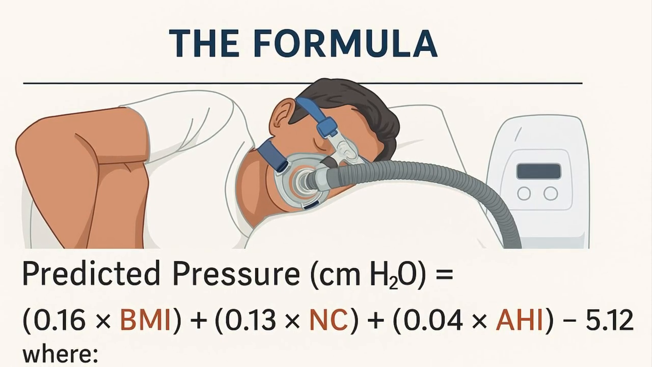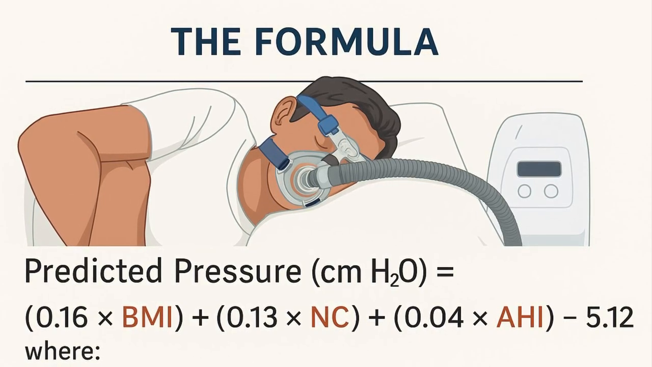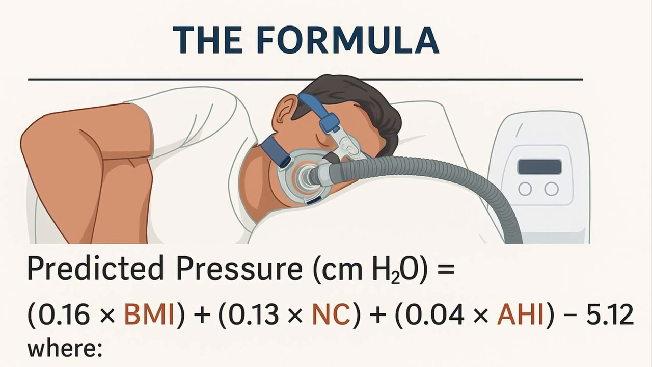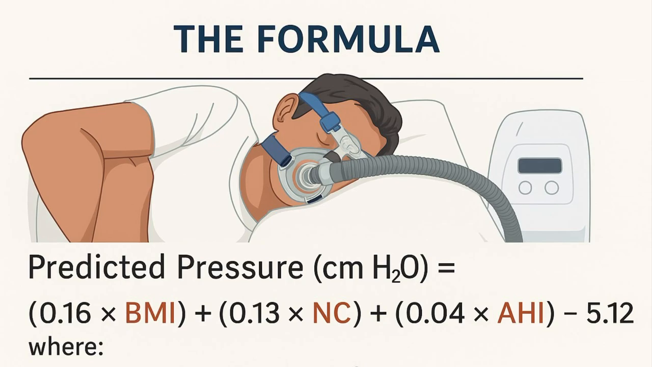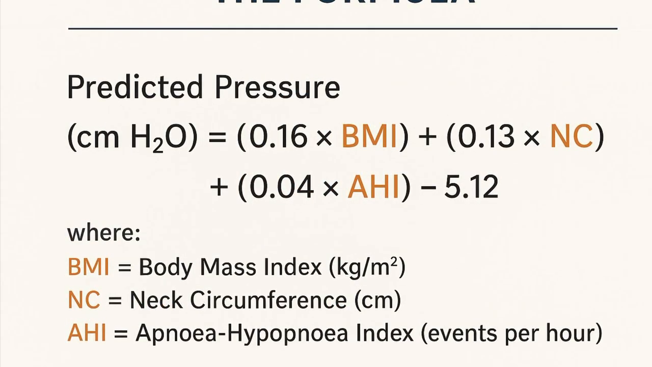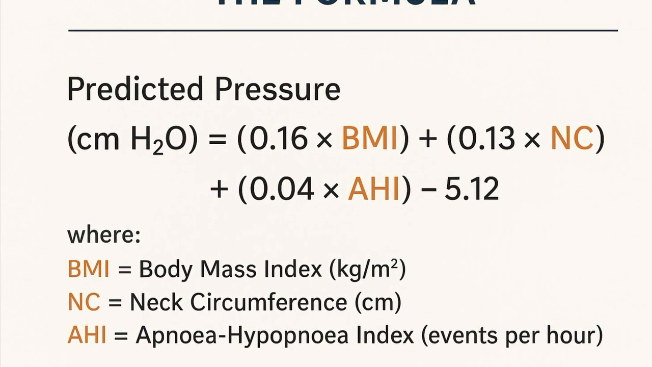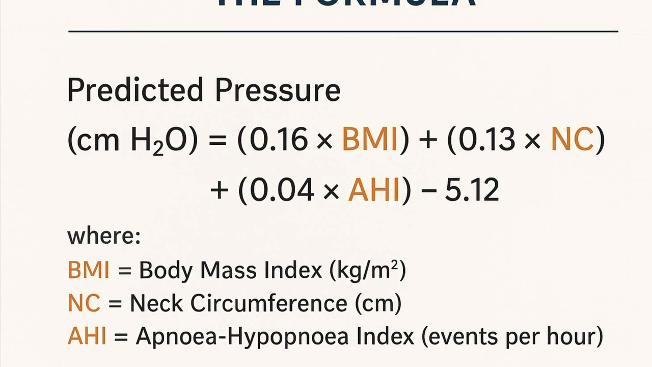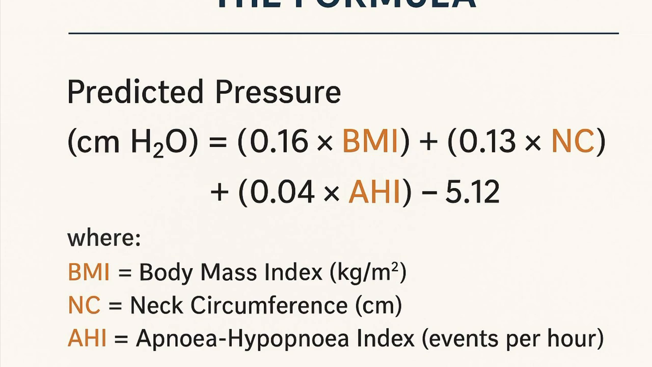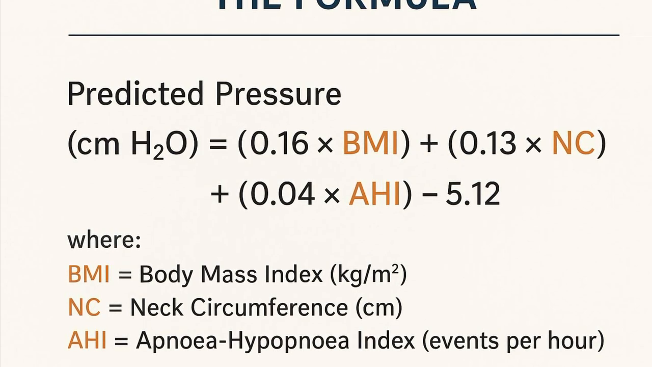So the formula is: predicted pressure in centimeter H2O is equal to 0.16 into BMI plus 0.13 into neck circumference (NC) plus 0.04 into AHI minus 5.12, whereas BMI is the body mass index in kilogram per meter square, NC is the neck circumference in centimeter, and AHI is the apnea hypopnea index per hour.